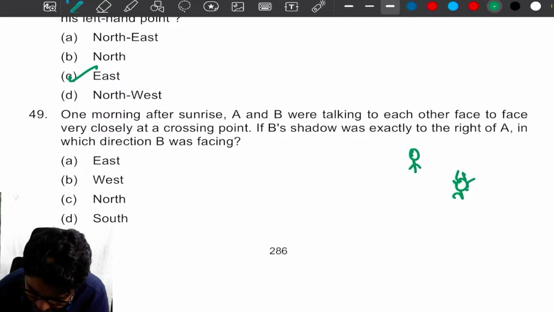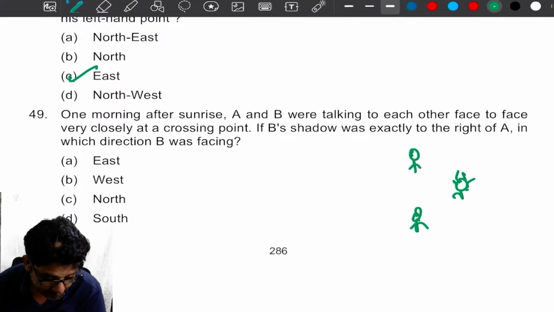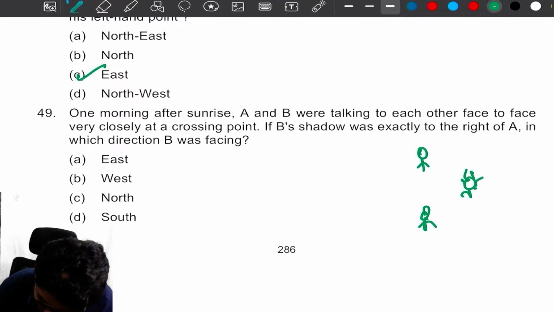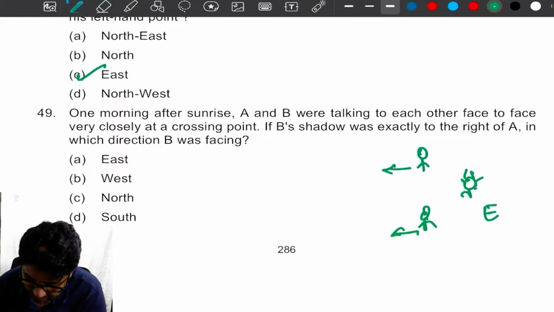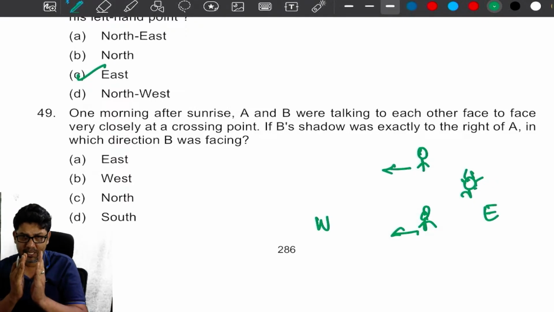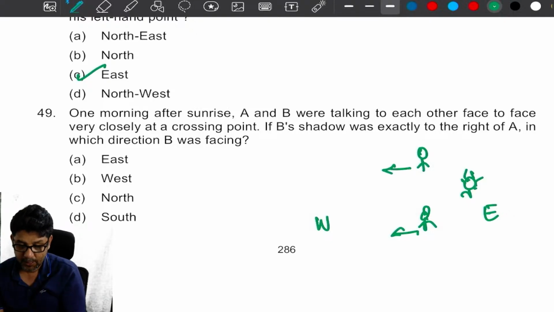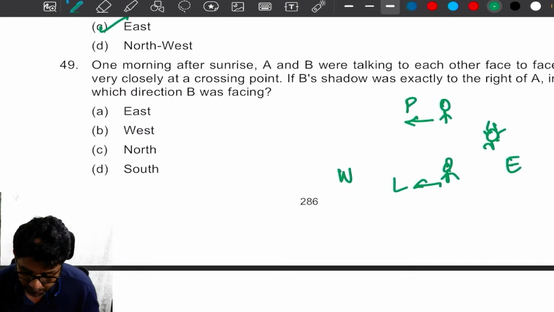Two people are standing opposite to each other. Now what happens? The shadow will fall in the east direction, right? Sorry, west direction. This is east. It will be in the west direction. When a person is facing towards north, this is going to be his left side, and this is going to be the right side.